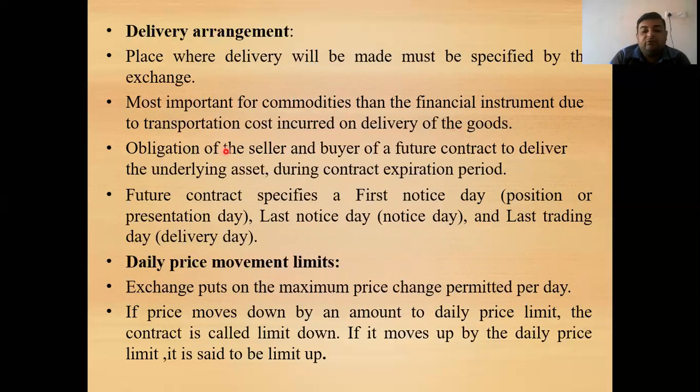Now, next is the obligation of the seller and buyer of the future contract to deliver the underlying asset during the contract expiration period. It is the obligation of both the buyer and seller: the buyer to buy and the seller to deliver the commodity or underlying asset during the expiration period. For example, a person has entered into a 3 month gold future today. In the month of July, when the contract is to be executed, the seller has to provide the gold, and the buyer has to buy the gold from the seller.